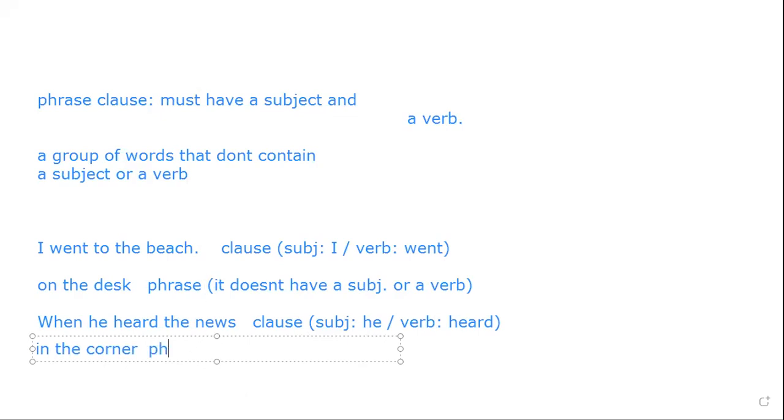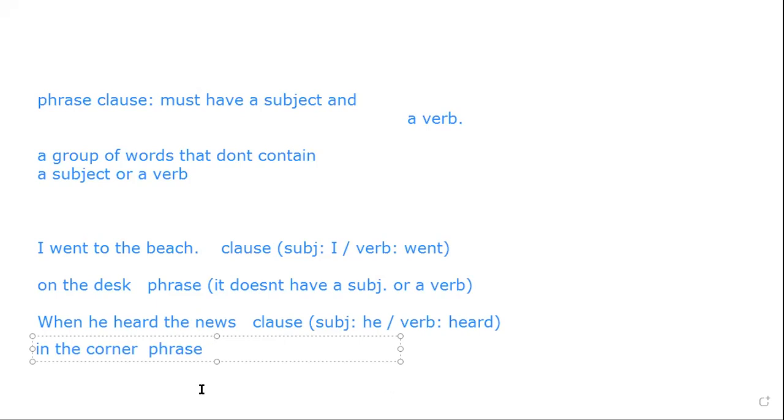All right, because this is the first kind of phrase that we're going to work on revising.